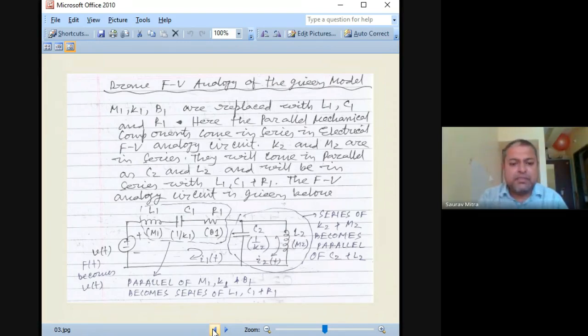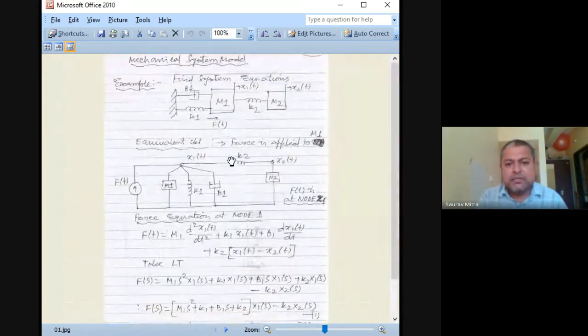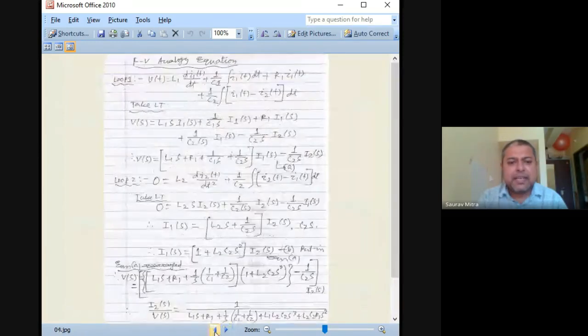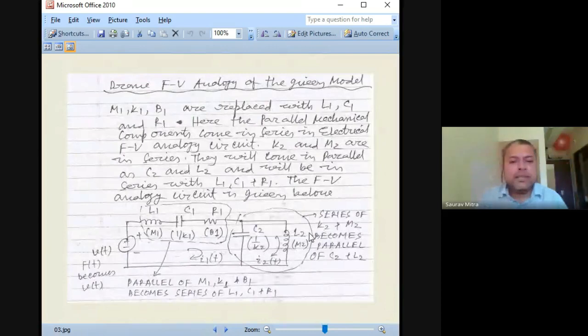So whatever was series in the previous circuit, mechanical circuit, they become parallel in electrical circuit like this. Okay, so L2 and C2, they become parallel, and that's all. So the FV analogy circuit is given below. So series of K2 and M2 becomes parallel of C2 and L2 like this. And don't mistake that C becomes 1 by K. So whatever was the value of K given, you have to do 1 upon that, and that much farad will be there, the value of the capacitance.